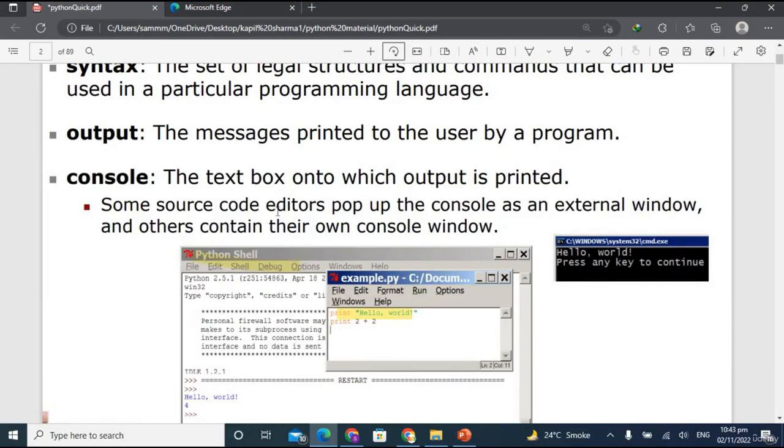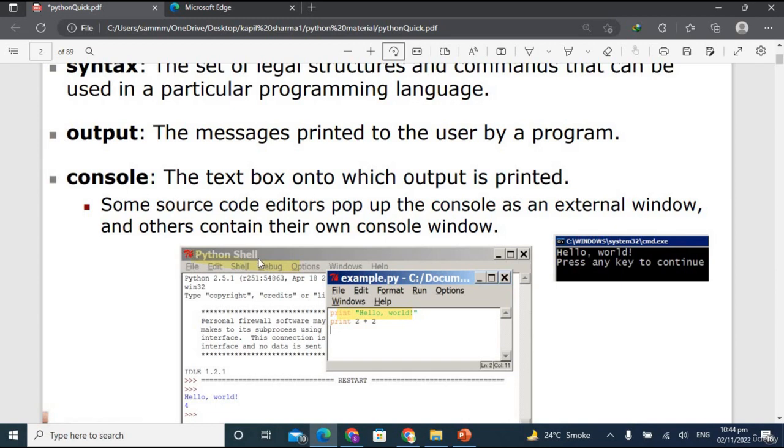Some source code editors pop up the console as an external window, and others contain their own console windows. If you are a Python user, and if you remember, there is a console option at the bottom of the code editor, so we can open the console by clicking on that option. And like CMD is also a console, a separate console, Python has its own console which is called the Python shell.